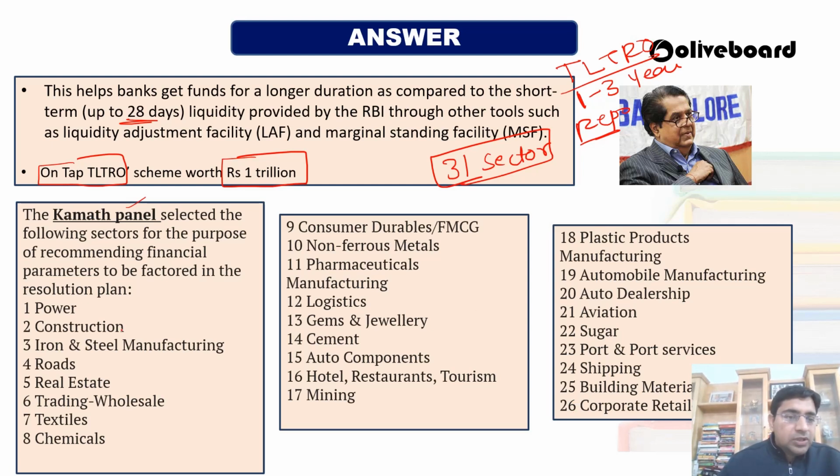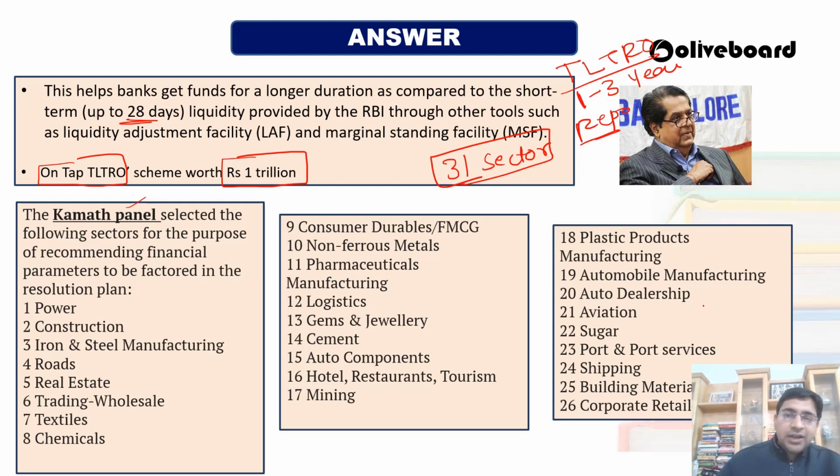So they are power, construction, iron, steel, road, real estate, trading, wholesale, textile, chemicals, consumer durable, fast moving consumer good industries, non-ferrous metals, pharmaceuticals, manufacturing, logistics, gems and jewelry, cements, auto components, hotel, restaurant, tourism, mining, plastic products, manufacturing, then automobile manufacturing, auto dealership, aviation, sugar, port and port services, shipping, building materials, corporate retail outlets.